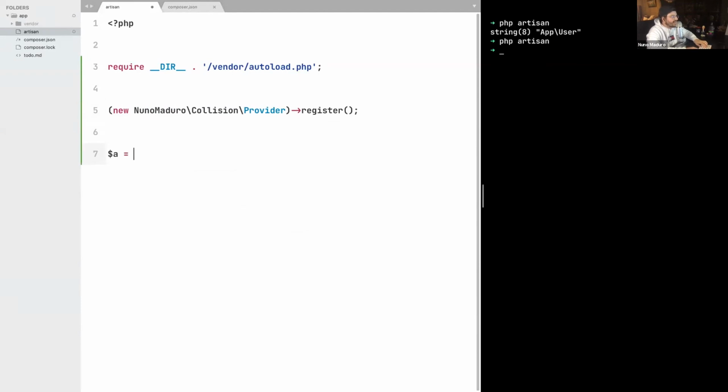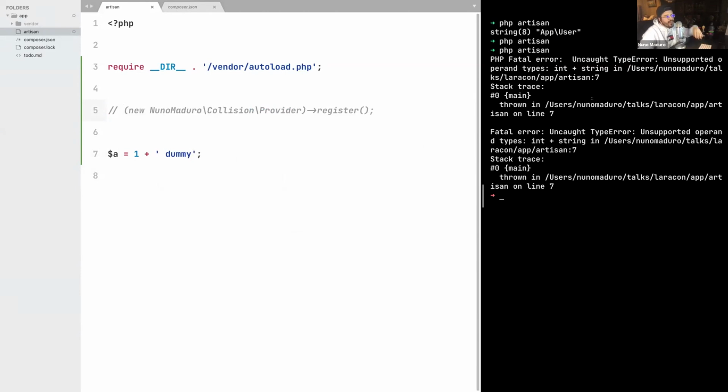If you type something like $a = an integer plus a dummy string, for example, without Collision, this is how the error looks. You get something like PHP Fatal error: Uncaught TypeError: Unsupported operand types. So it's difficult to parse for the human eye. I personally don't like it. And once you include Collision, this will be the difference.